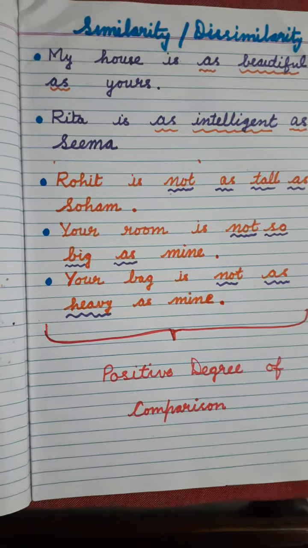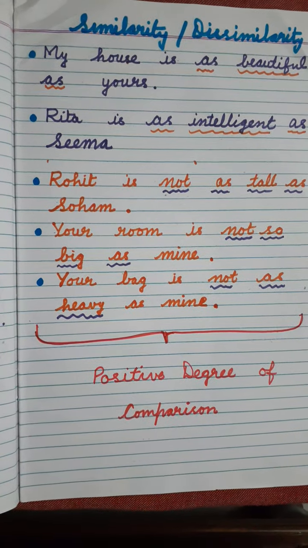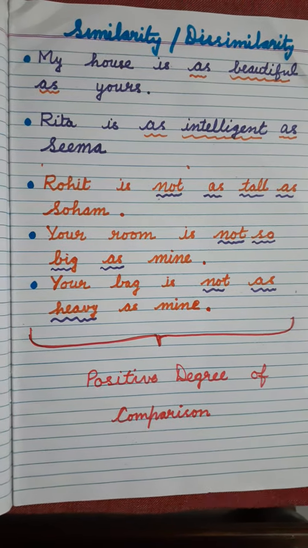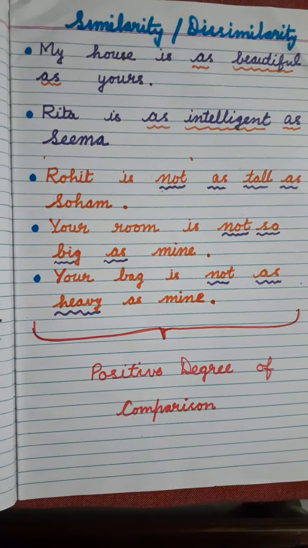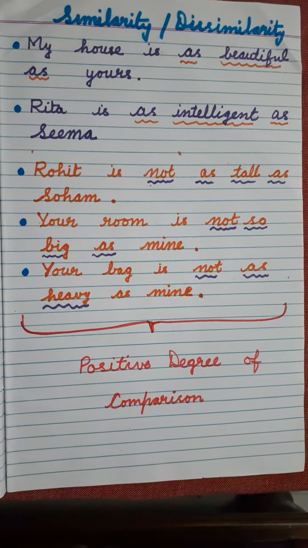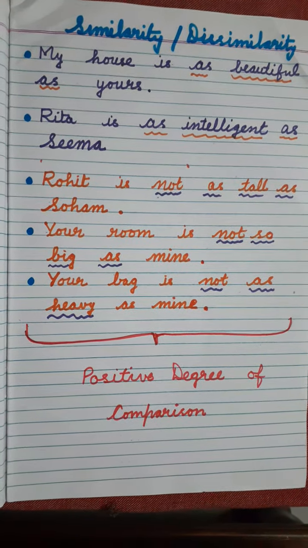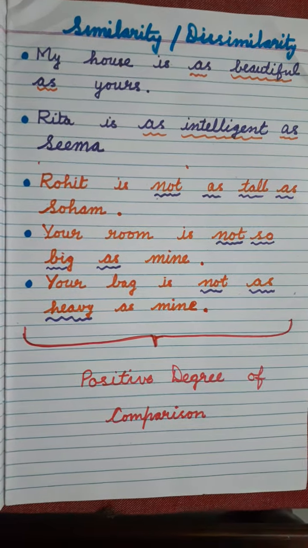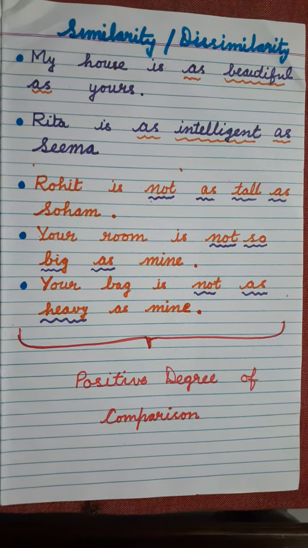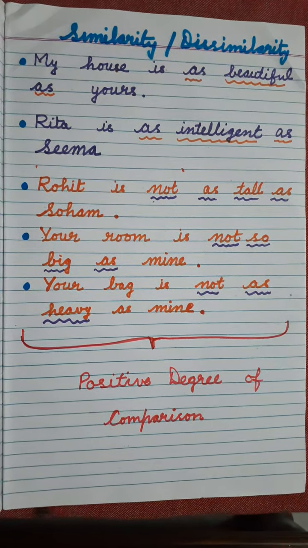But we have to be very particular that whenever this kind of formation is there in the sentences and similarity or dissimilarity between two things or two people has been discussed, we have to use the positive degree of comparison. Correct? So let's do the next exercise.